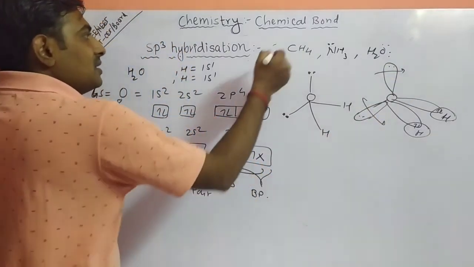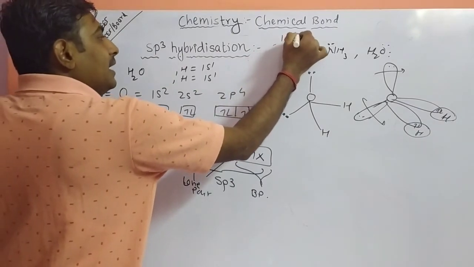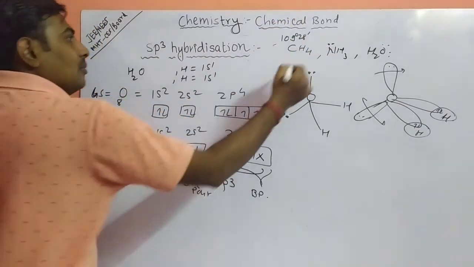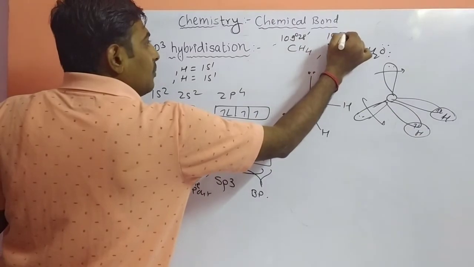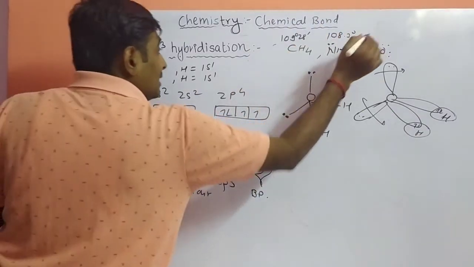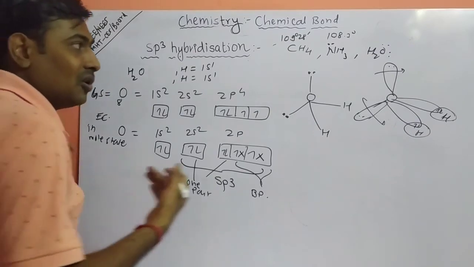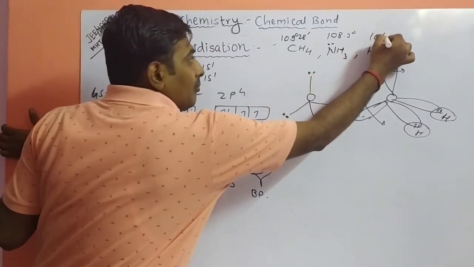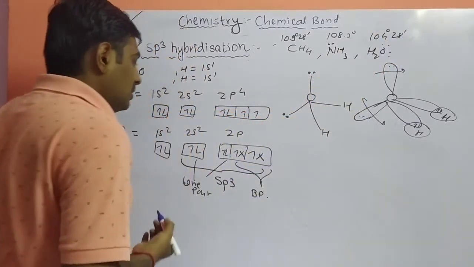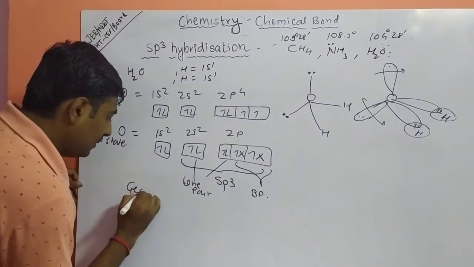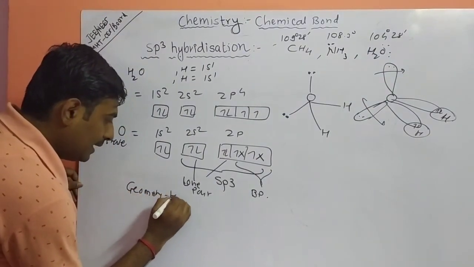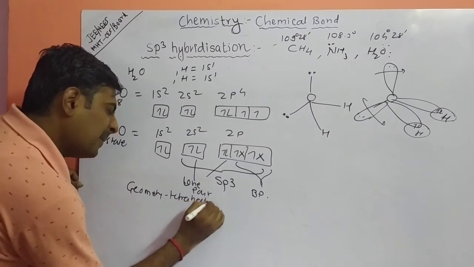So again, what is the bond angle of methane? 109 degrees 28 minutes. What is the bond angle of ammonia? 107.3. Again the bond angle decreases, to 104. So the bond angle of the water molecule is 104 degrees 28 minutes. So the geometry is tetrahedral, but the shape changes.